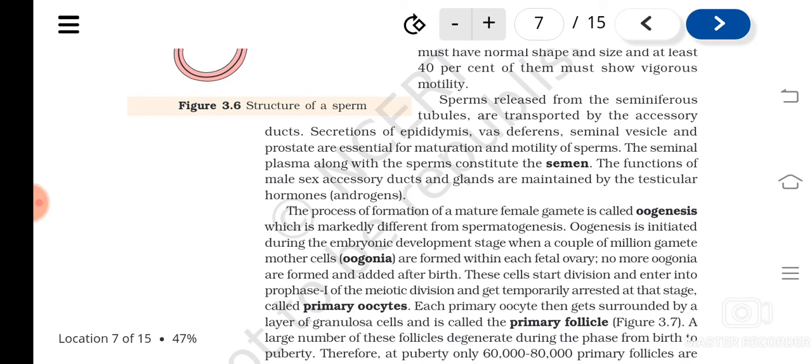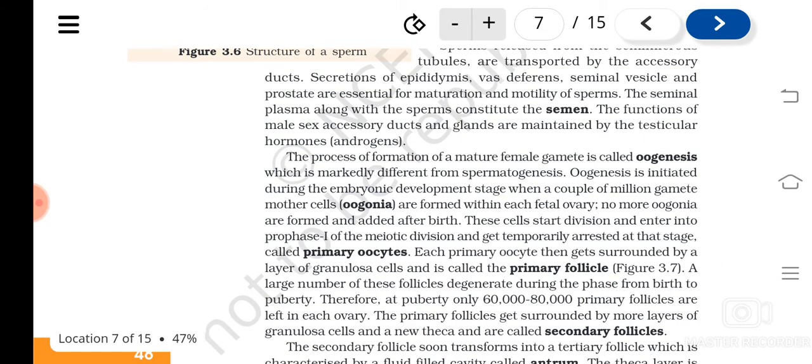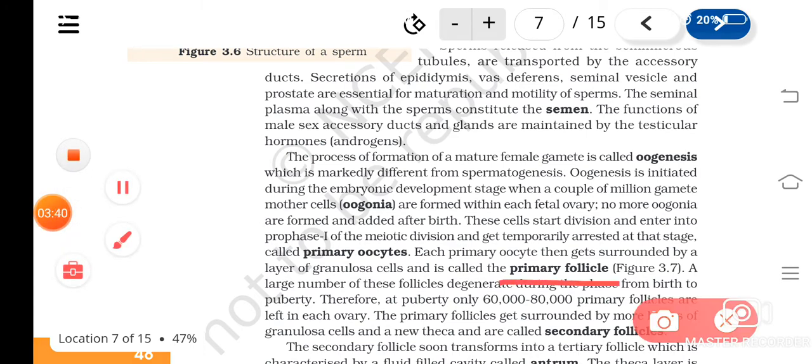So the oogonia enter prophase 1, and their growth or division is arrested there. These are known as primary oocytes. Each primary oocyte is then surrounded by a layer of granulosa cells, and we call it a primary follicle.